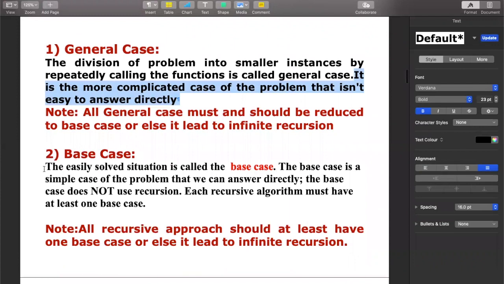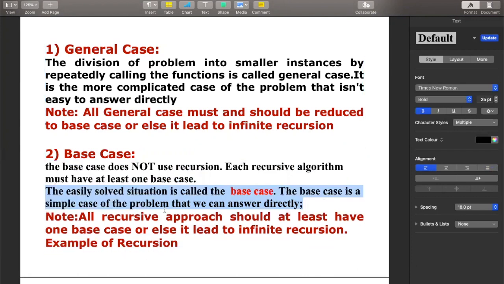And what is the base case? At one point of time, this general case has to stop. After subdividing into smaller instances, you get the easiest case, for which you know the answer directly, and that case is called the base case. The base case is the simplest case of the problem that we can answer directly. Once you get the base case whose answer you know directly, you are not going to apply recursion again. That means you are not going to divide it further. The base case does not have a recursion.